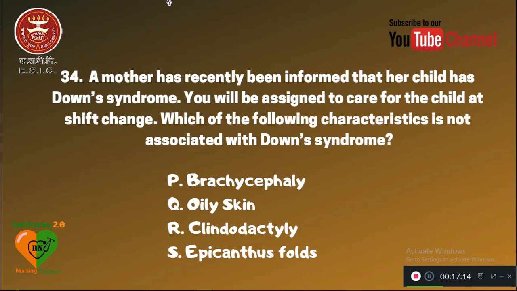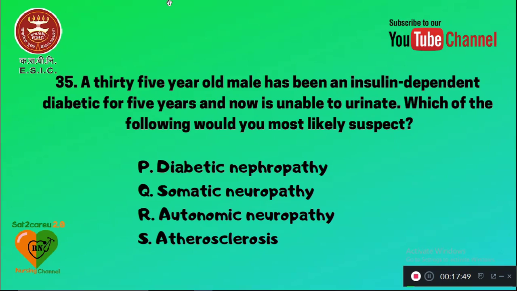34. A mother has recently been informed that her child has Down syndrome. You will be assigned to care for the child at shift change. Which of the following characteristics is not associated with Down syndrome? P is brachycephaly, Q is oily skin, R is clinodactyly, and S is epicanthal folds. The right answer is that in Down syndrome, the child will have dry skin, so oily skin is not a feature of Down syndrome.